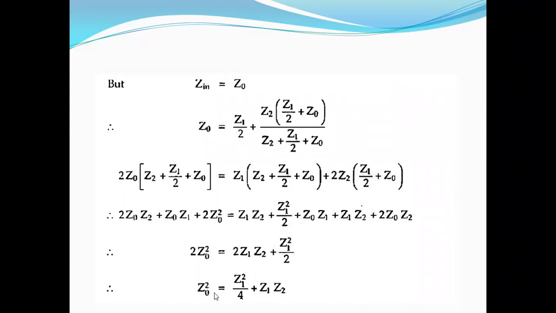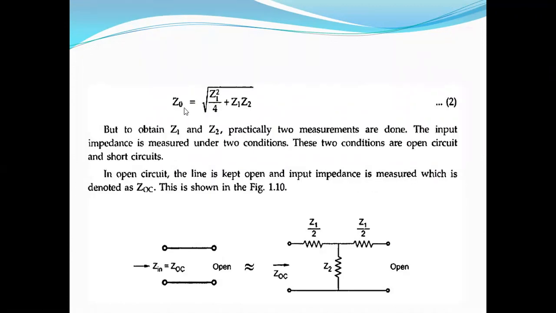Next, Z0 square is equal to, if we take it to the right side, Z1 Z2 is already there, and Z1 square by 2 divided by 2 gives Z1 square by 4. So Z0 square is equal to Z1 square by 4 plus Z1 Z2. So finally, the characteristic impedance Z0 is equal to the root of Z1 square by 4 plus Z1 Z2. You see here, characteristic impedance Z0 is equal to root of Z1 square by 4 plus Z1 Z2.